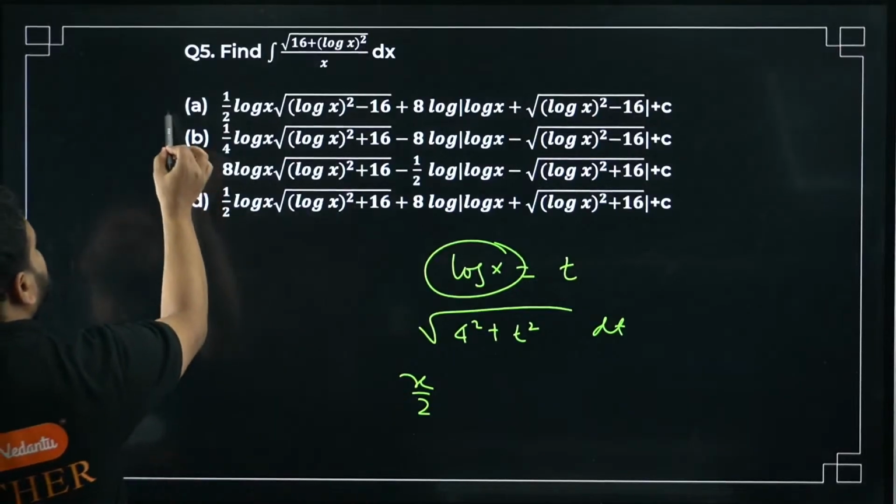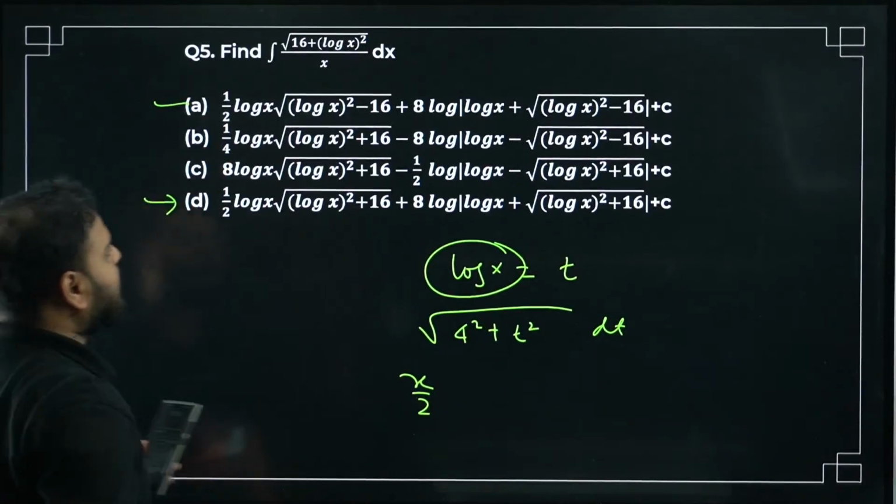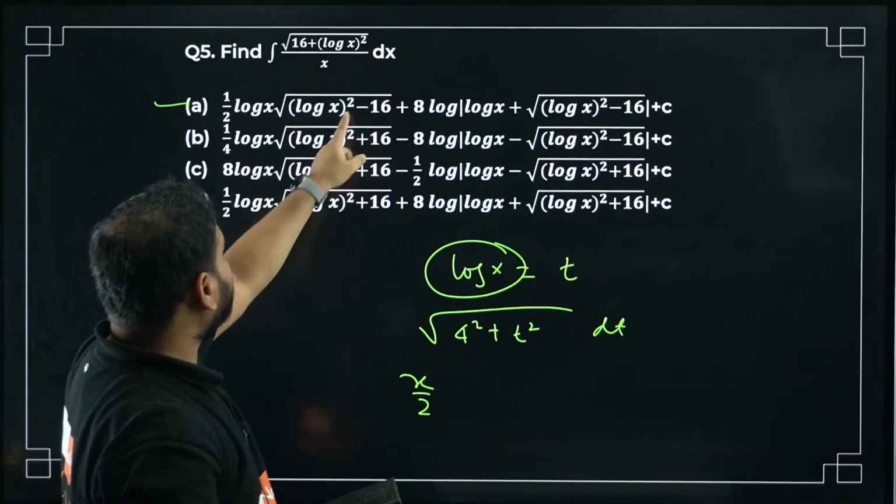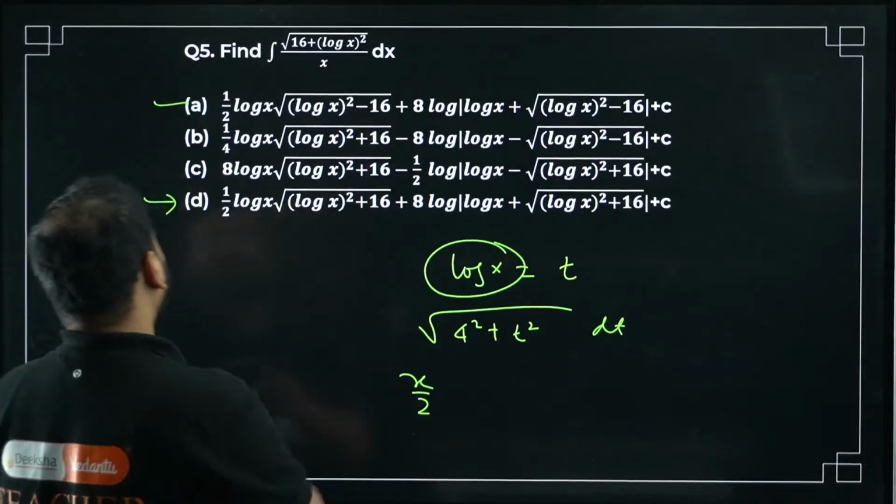I have only two options like this, option A or option B. Now think about it. We have 16 plus t square over here, but this option has negative, which means it can't be there. Option D is correct.